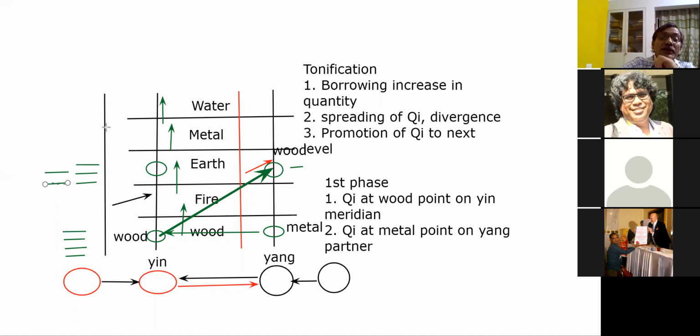So the total mix, that is the quality of Chi flowing in the liver meridian, will change. But the total number of lots, the total number of wavelengths, the total Chi generated, remains the same. So if you are interested in changing only the quality of Chi, you can treat like this, and wood will control earth.